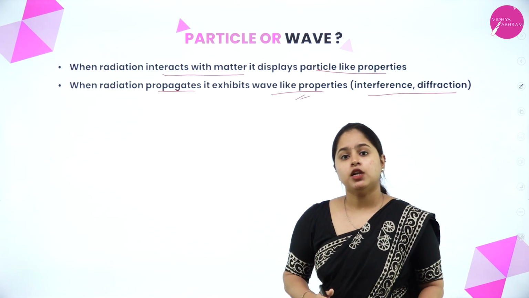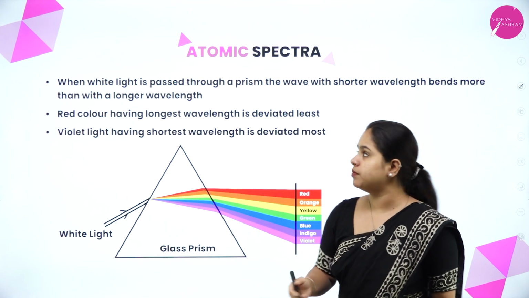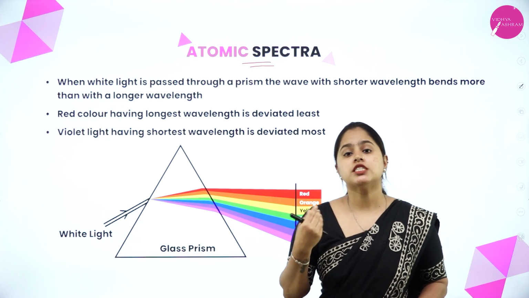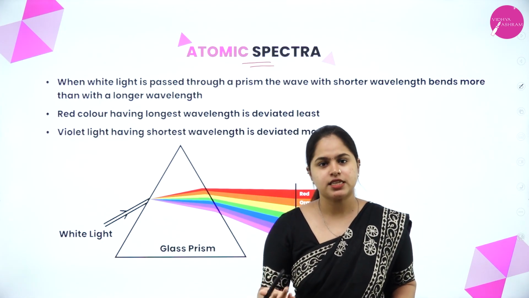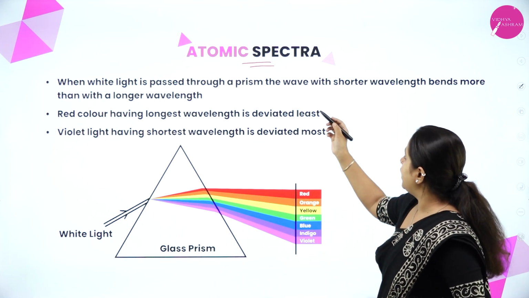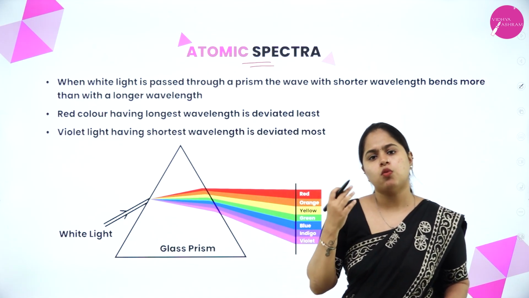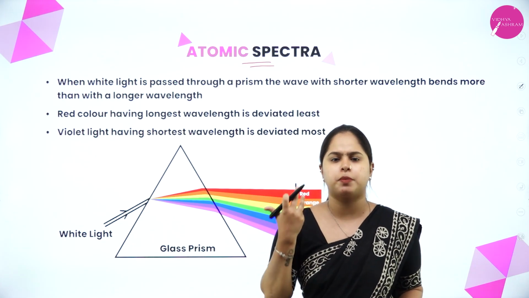Now moving on to the second development leading to the Bohr model of atom, that is atomic spectra. The word spectrum or spectra might be a little familiar to you. So let us see. When white light is passed through a prism, the wave with shorter wavelength bends more than the one with longer wavelength. So what exactly is happening in atomic spectra, or how do you obtain a spectrum?